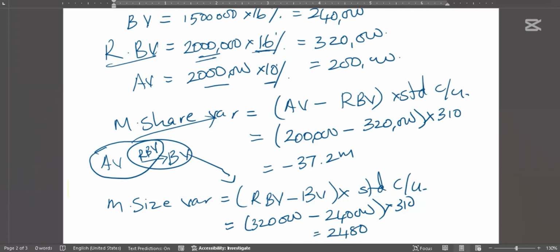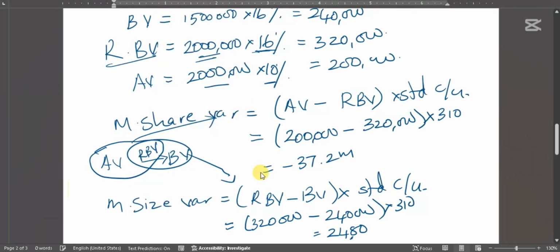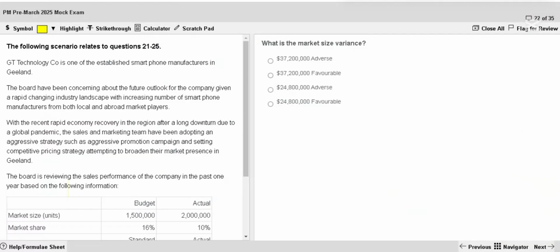Let's check with the calculator to be on the safe side. 320,000 minus 240,000 multiplied by 310 gives 24.8 million, positive. 24.8 million favorable. Okay, next one.